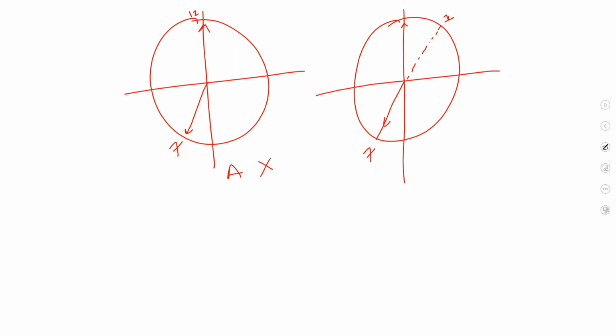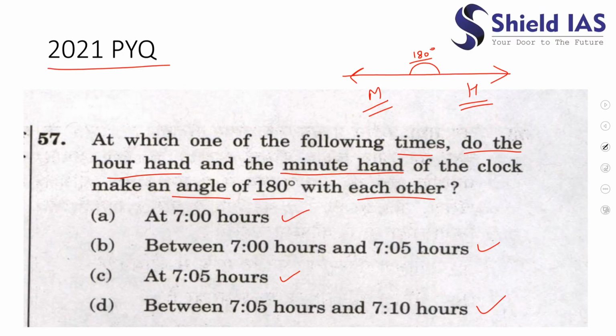When it would be 7:05, the minute hand would move from 12 till 1, but at the same time the hour hand will also shift and reach here. As I have already told you, 1 is just opposite to 7, but after 7 the hour hand would come in this domain. So option B is not the right answer, because whatever time you take in this domain 12 to 1, the hour hand is not diametrically opposite to the minute hand. So B also cannot be our answer.